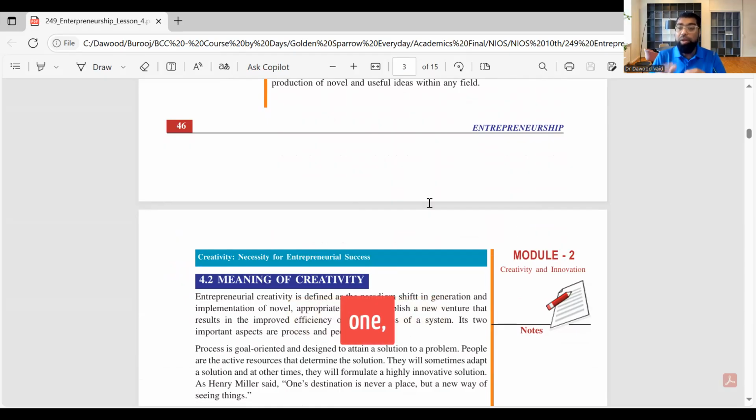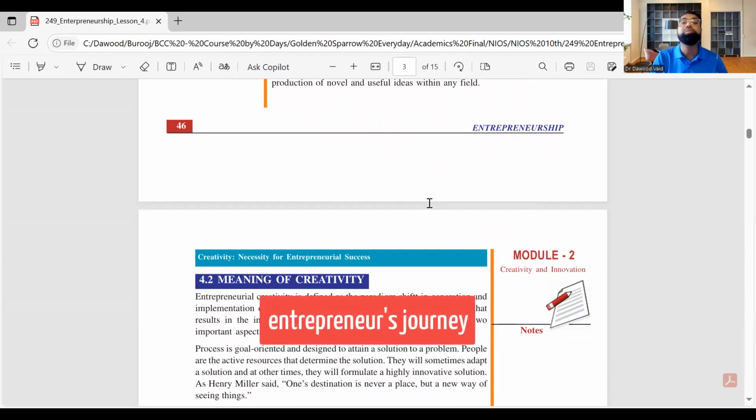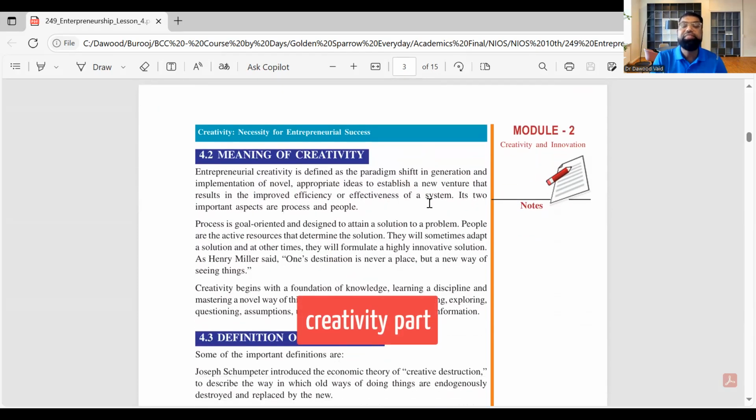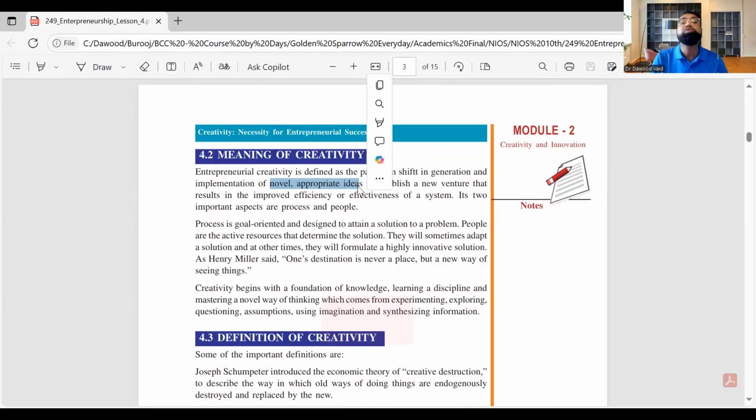Why? Because number one, it's packed at 10 rupees. It's easy in family gatherings. It's easy in weddings. And that is what an entrepreneur is. There are two brothers who started Lahori Jeera. And this is what an entrepreneur's journey is. This is creativity. So the creativity part is when an entrepreneur finds a solution with something that is novel. Novel is unique, new, and appropriate ideas for solving a problem. Write in your own words, write with confidence, and trust me, you will do well.